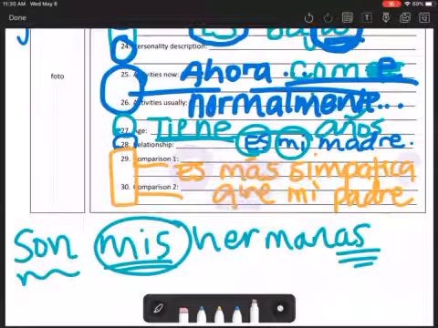and you want to make sure that this agrees with the person, the first person. In this case, it's mi madre es más simpática que. So make sure you have that a there. So go through right now on all your comparisons and make sure you have más que, unless you're using an irregular, and make sure you have es or son if you're talking about 2 people.